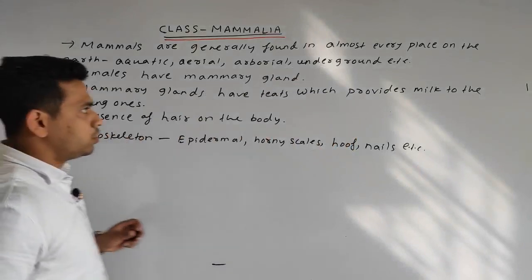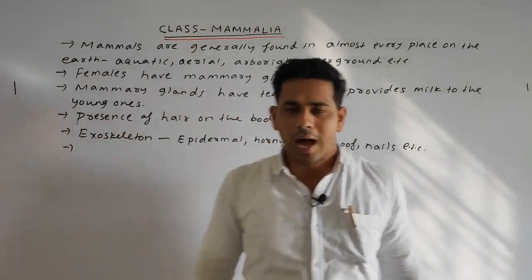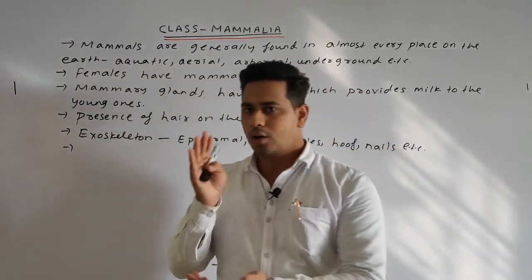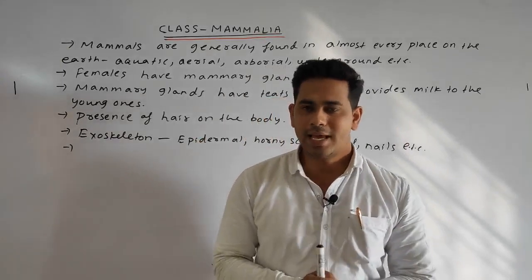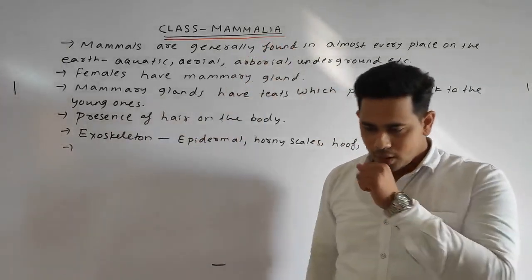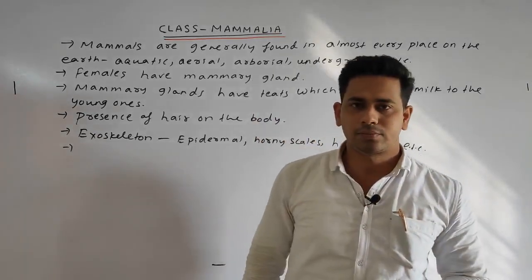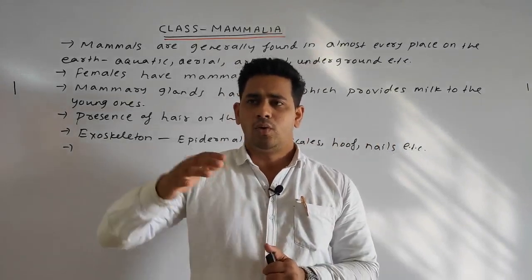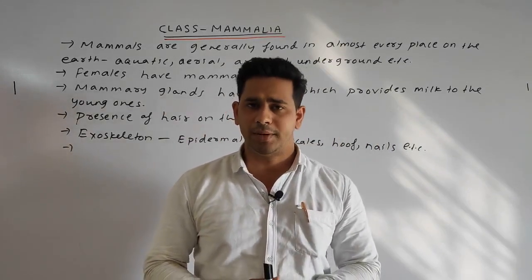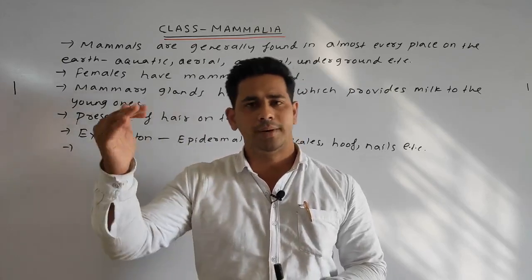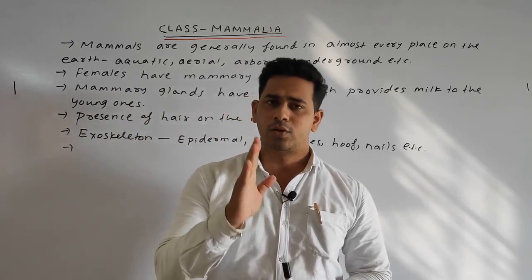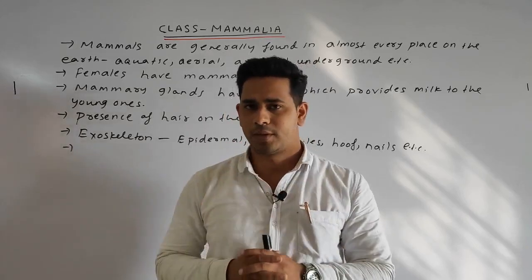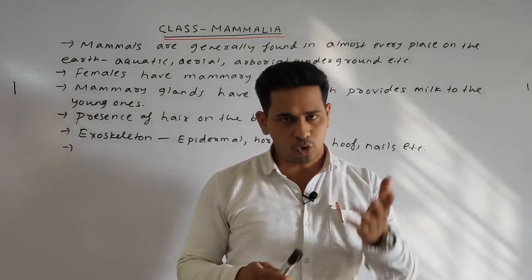Next point, are mammals homeothermic or poikilothermic, meaning are they warm blooded or cold blooded? Mammals are the most advanced form, and they are warm blooded or homeothermic animals. Whatever the environment temperature does, whether it rises or lowers, the body temperature of mammalia remains constant. So that is why they are kept under the homeothermic animals.